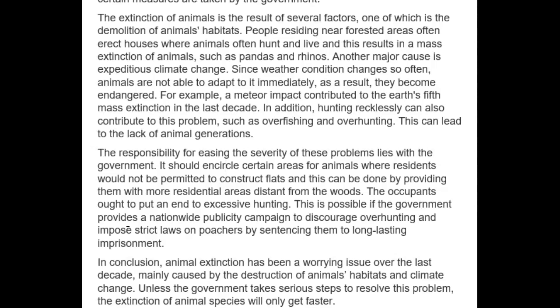Let's see. Okay. In conclusion, animal extinction has been a worrying issue over the last decade, mainly caused by the destruction of animals' habitats and climate change. Unless the government takes serious steps to resolve this problem, the extinction of animal species will only get faster. Let's see. I honestly think get worse is a better word here. It's not that the extinction gets fast, but it's just that it gets worse. That's a better word here.